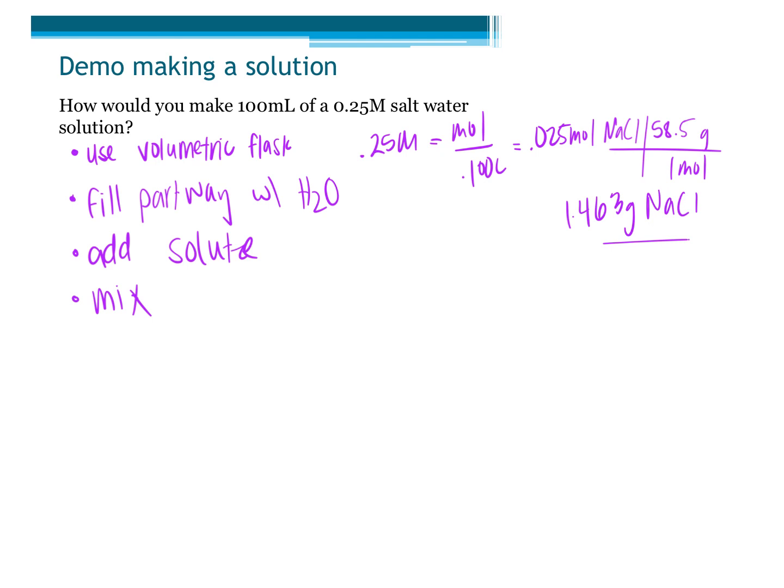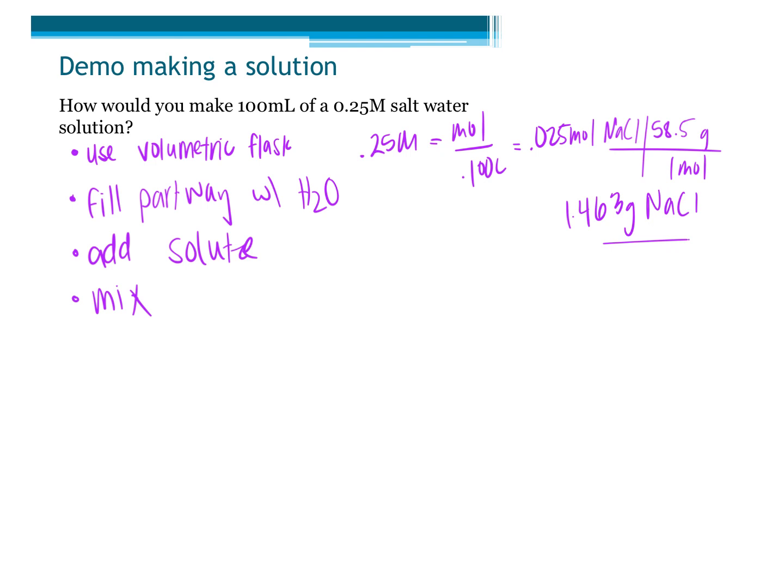So I just so happen to have 1.463 grams of salt here. I've got my water level part way. Why do you think I don't want to fill it all the way? Why can't I fill it all the way up first? Right, the salt that I'm adding has volume. Not a lot, but it has volume, and so it would raise me over my mark. So that's why I don't want that.